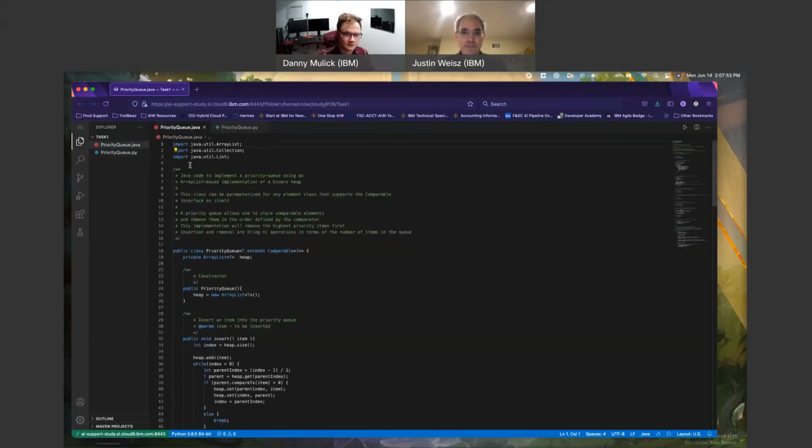Starting, I like to read this. So implement priority queue using an array list-based implementation of a binary heap, for any element class that supports the comparable interface on itself. PriQ allows one to store comparable elements and remove them, order defined by compare, highest priority first. Good to note: insertion and removal are O(log n) operations in terms of the number of items in the queue.